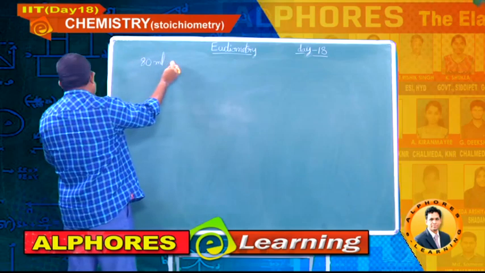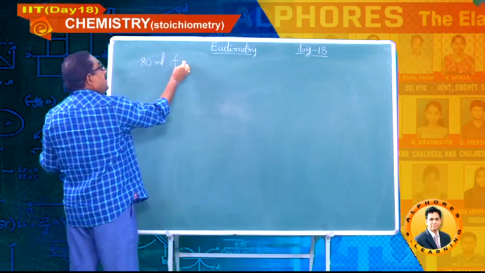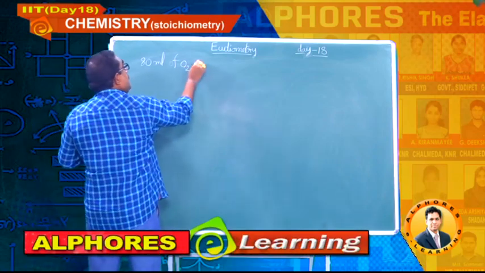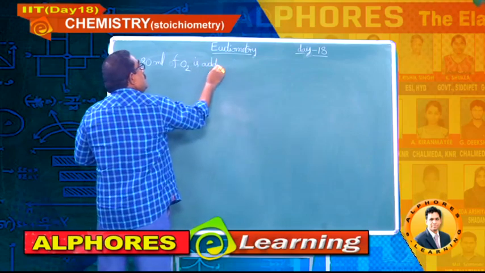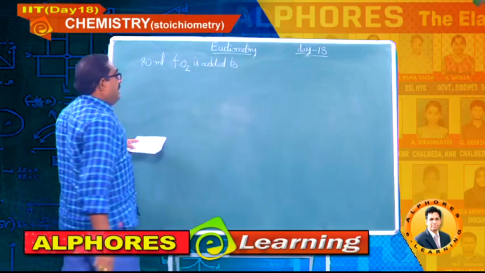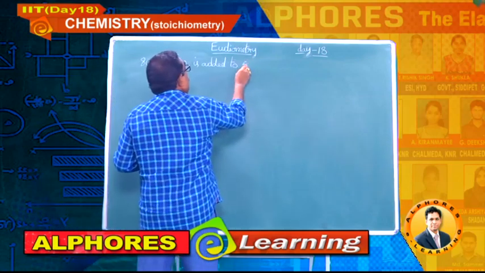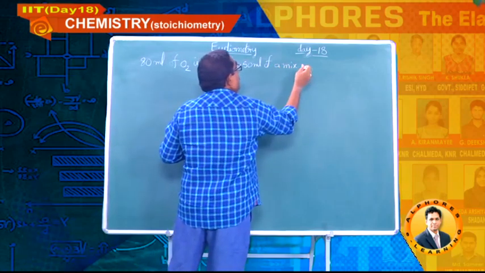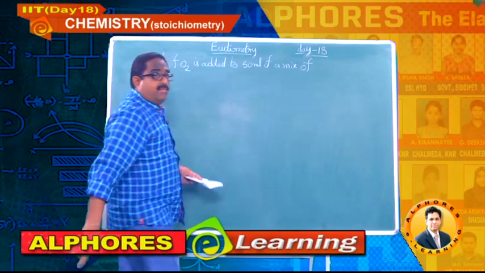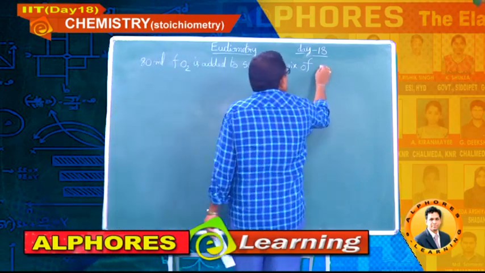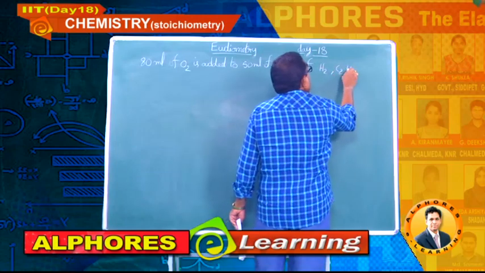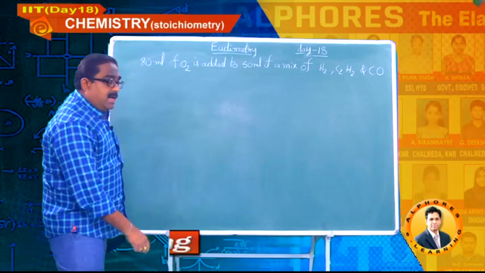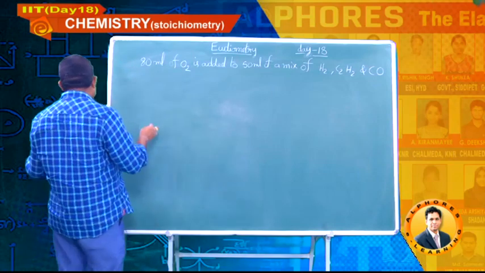80 ml of oxygen is added to 50 ml of a mixture of hydrogen, acetylene and carbon monoxide. Three gases: hydrogen, acetylene, C2H2, and CO, carbon monoxide.